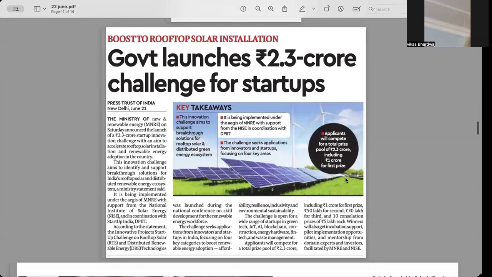Government launches 2.3 crore challenge for startups. This is again a rooftop solar installation के लिए भी boost किया गया. So this innovation challenge aims to support breakthrough solutions for rooftop solar and distributed green energy ecosystem. It is being implemented under the aegis of MNRE, that is Ministry of New and Renewable Energy, and support is there with respect to NISE, that is National Institute of Solar Energy, and in coordination with the Startup